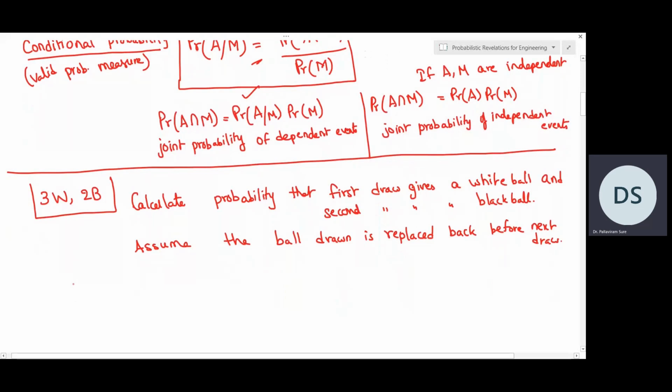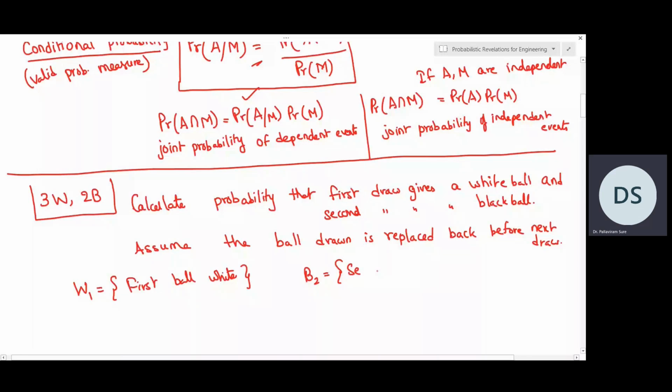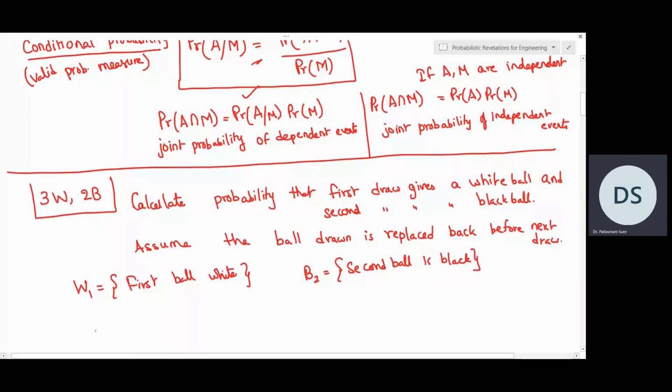So let us write like this. First draw is a white ball. So W1 is an event where first ball is white. And we will say B2 is the event where second ball is black. So we need to find the probability that W1 and B2 happens.